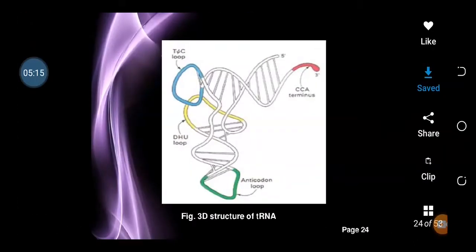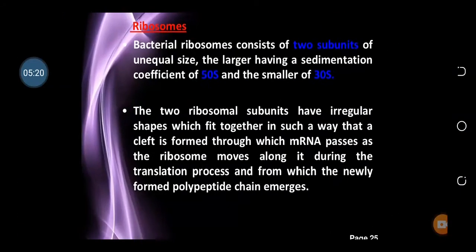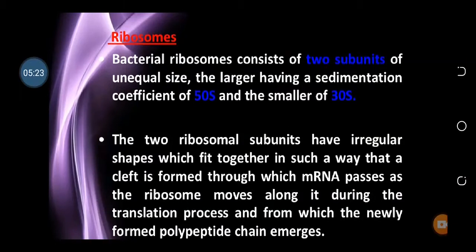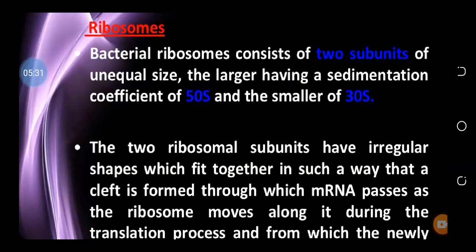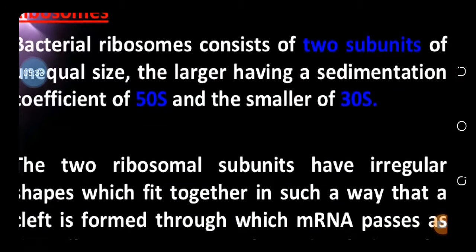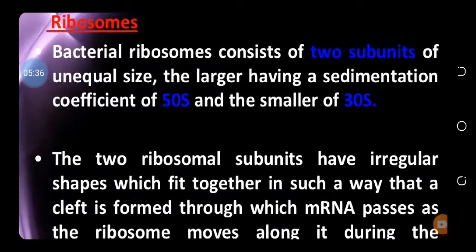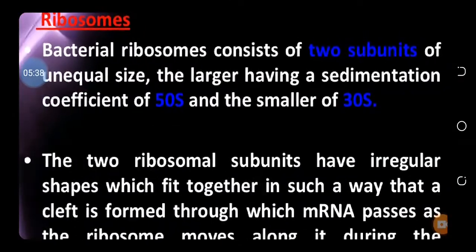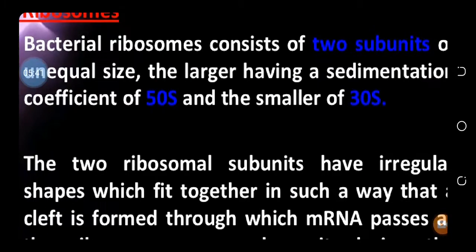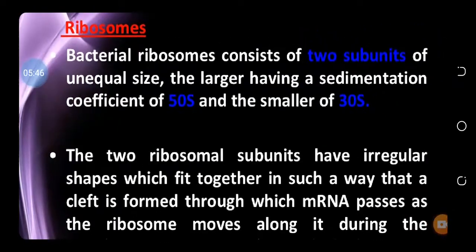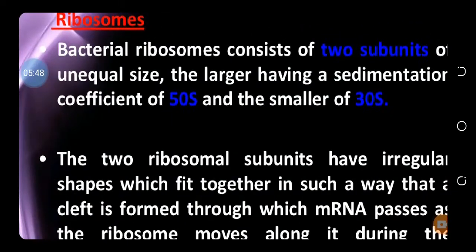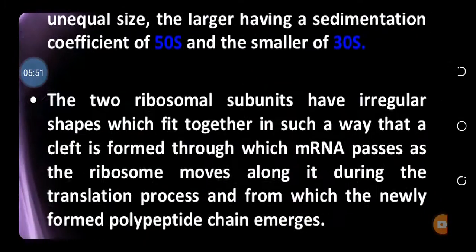This is another diagram which shows the structure of transfer RNA. Now here I am discussing the ribosomes. So ribosome consists of two subunits. One is called small, another is called large subunit. In case of prokaryote, the small subunit is 30S, and in case of eukaryote, the small is 40S. In case of prokaryote, the large subunit is 50S, while in case of eukaryote, it is 60S. And the overall size of ribosome in prokaryote is 70S, and in eukaryote, it is 80S.